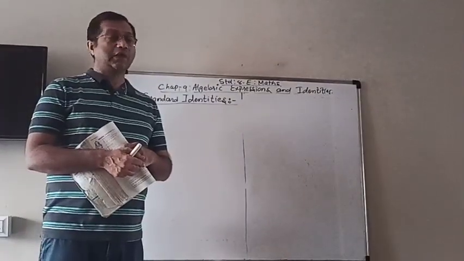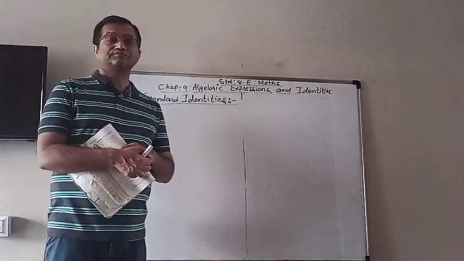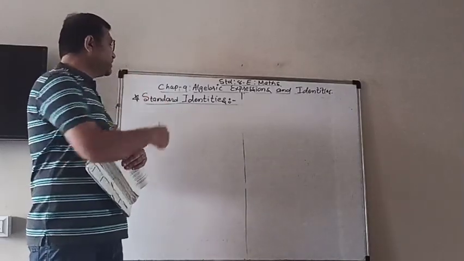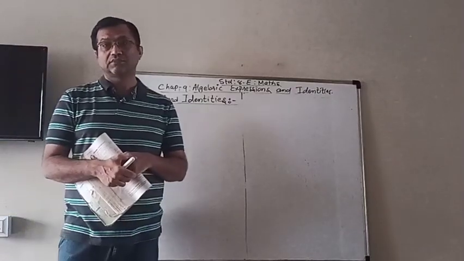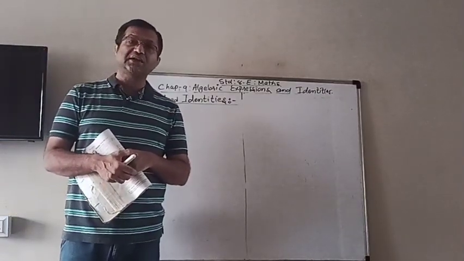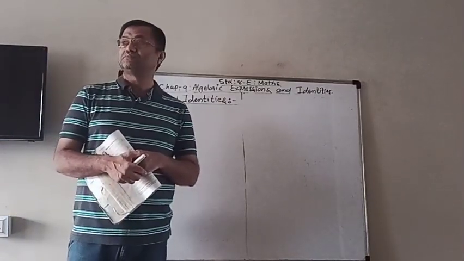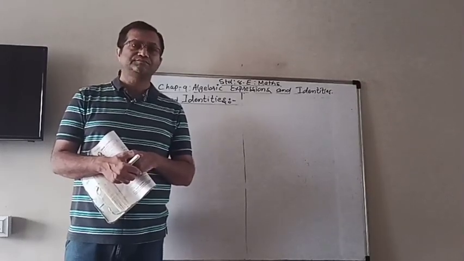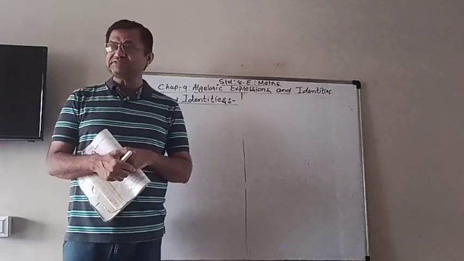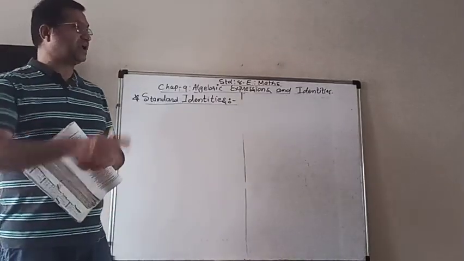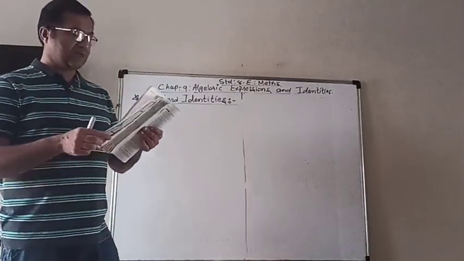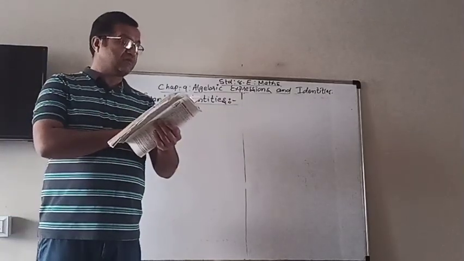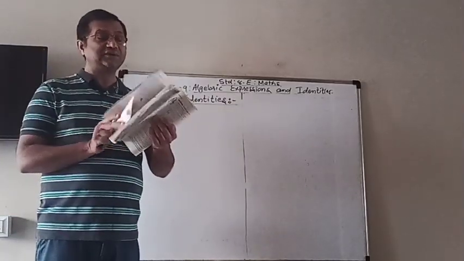Now we are going to learn some standard identities. Why are they called standard identities? Because they are basic and they will be useful everywhere. There are 3 standard identities, and then we will learn some more identities also.